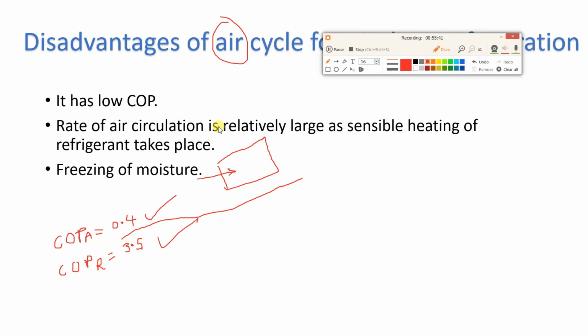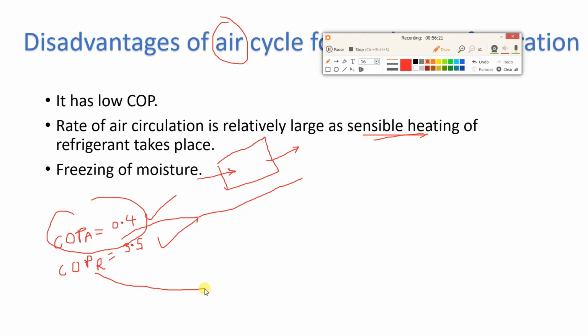This cold air picks up heat from avionics, from occupants and other sources, like conduction due to skin friction drag, and that air goes back to the atmosphere. So there is sensible heating of the refrigerant. Cold air enters, takes the heat, its temperature increases, and it goes back to the atmosphere. So in the air cycle there is sensible heating.